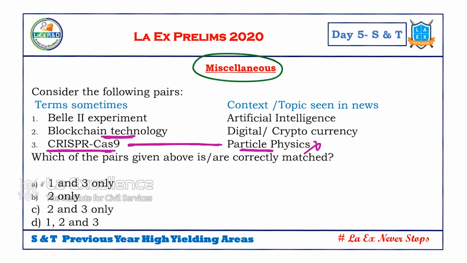Blockchain technology, is it related to cryptocurrency? Yes. So here, observe, 3 is incorrect. So let's remove these 3. What is the answer? B would be the answer. 2 is the answer. So that's how they give various issues in news, maybe some unrelated issues. They ask us the questions. For this, what do we need to do? We need to be thorough with regard to other topics. That's the only option.